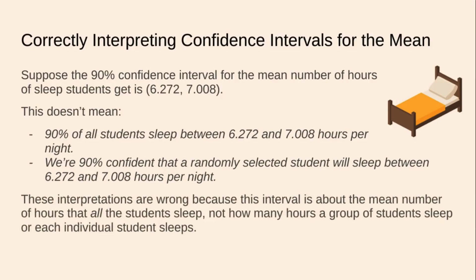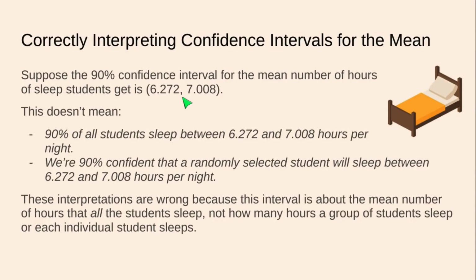These interpretations are wrong because the interval that we have is about the mean number of hours that all students sleep, not how many hours a group of students sleep or how many hours individuals sleep. This is a confidence interval for the population mean. This is the mean for the entire population.